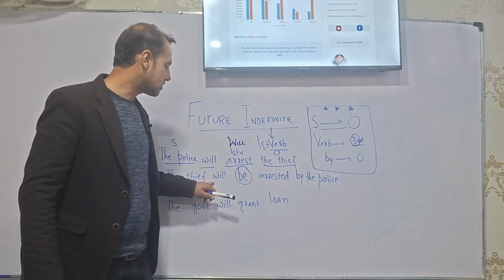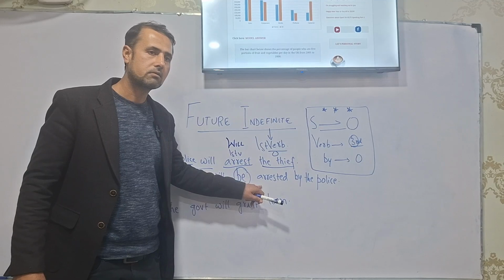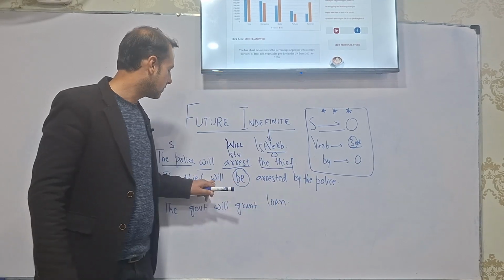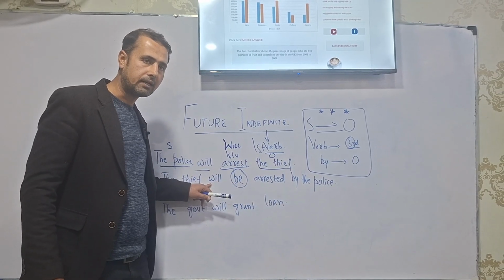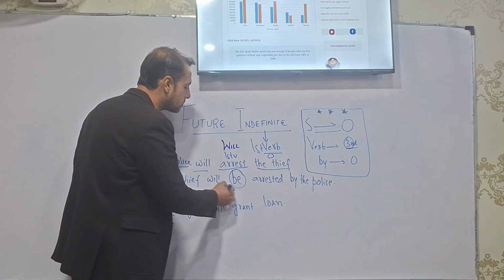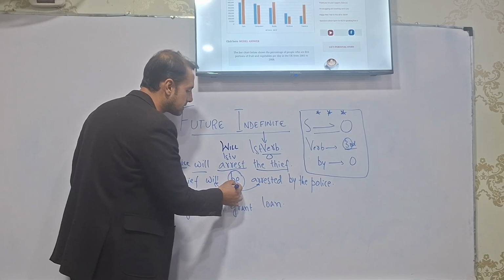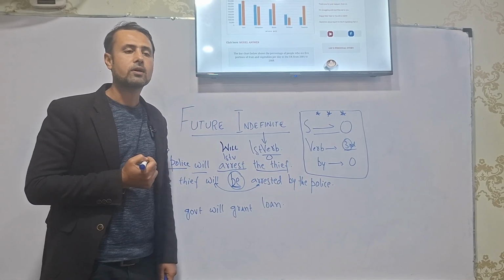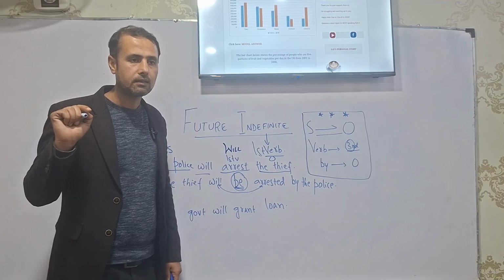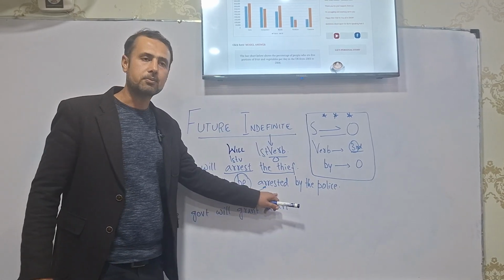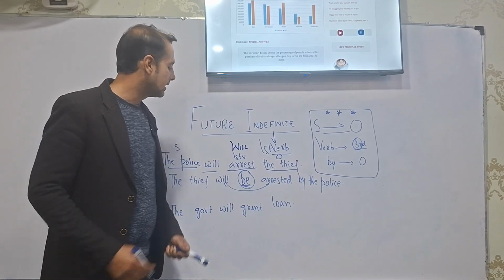So, in future indefinite passive voice, third form, we did that. We use the indicator will in its place. But in order to connect and make it a passive voice, what would you do? You are going to put be. Will be arrested by the police.